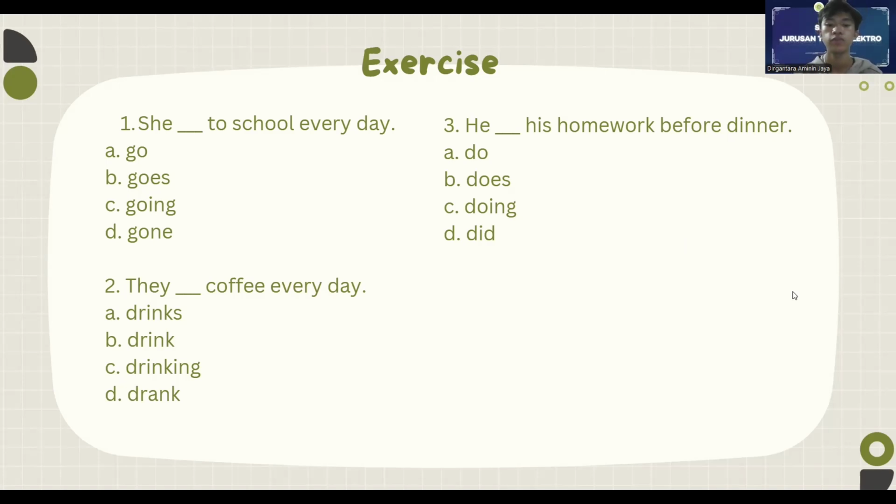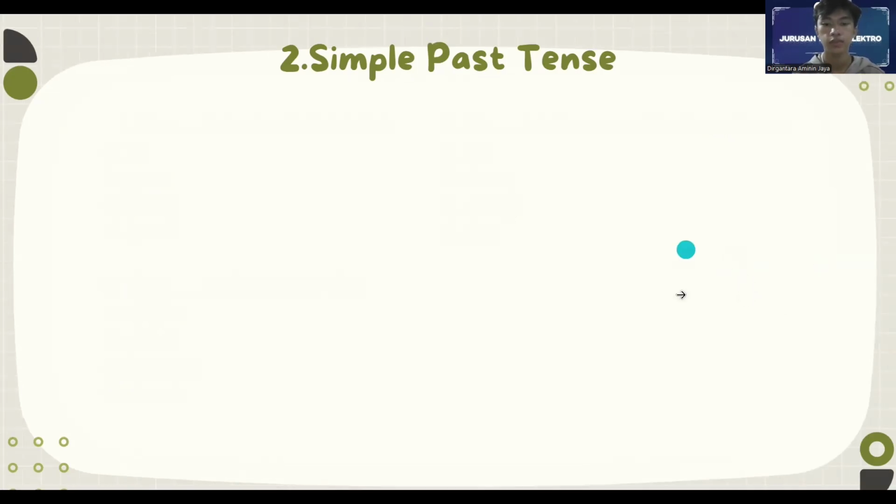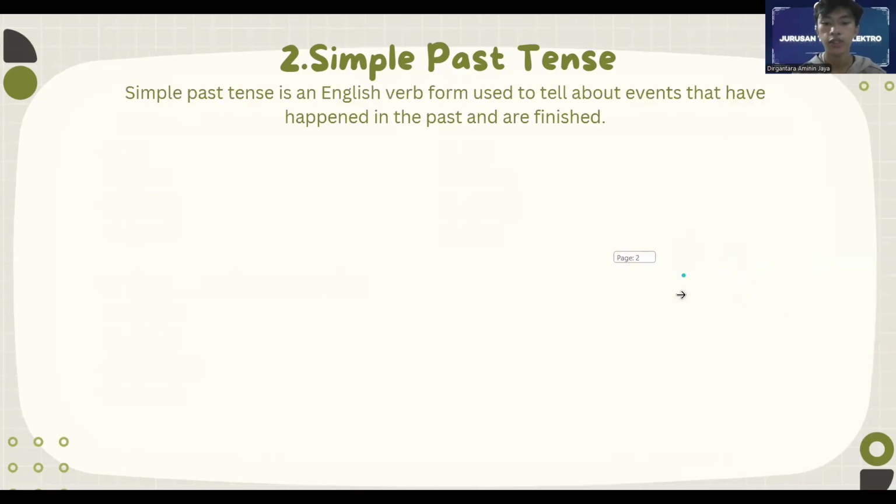Okay. Next, simple past tense. Simple past tense is an English tense used to express actions or circumstances that have finished happening in the past. This tense is often used to recount events, experiences, or facts that have already passed, without relating them to the present time.